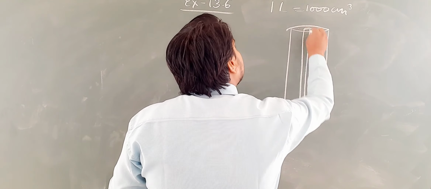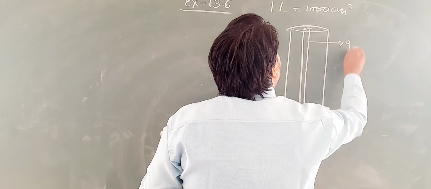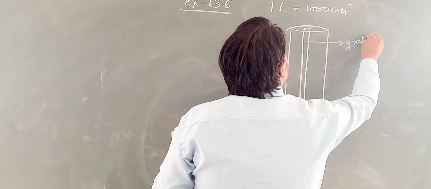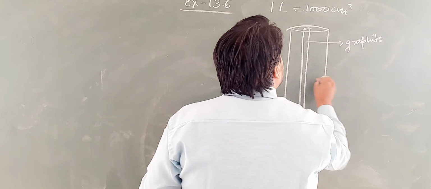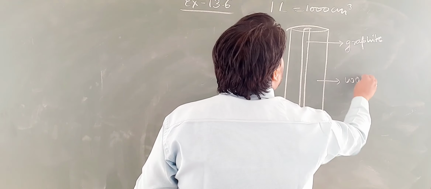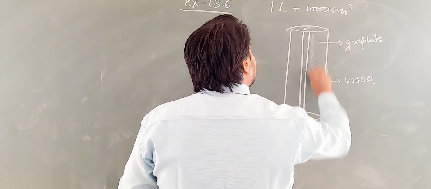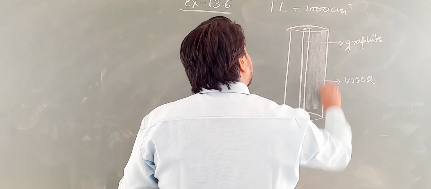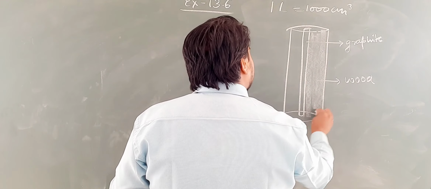This is graphite, and this is wood. So this is the broad figure of a pencil.